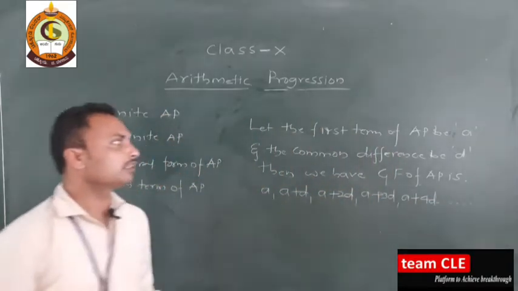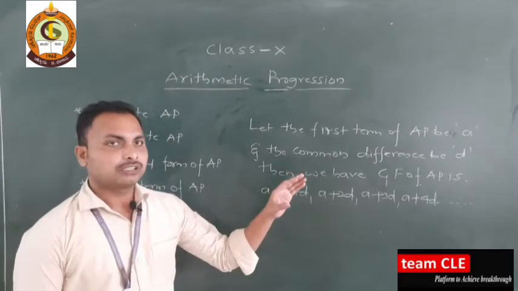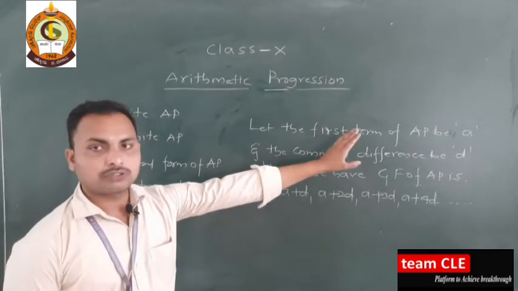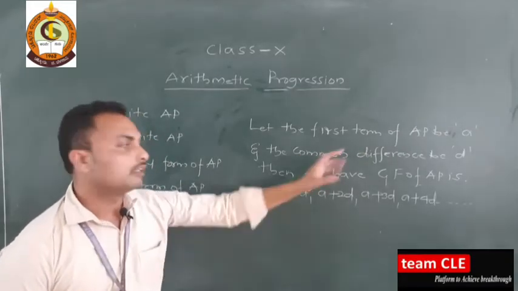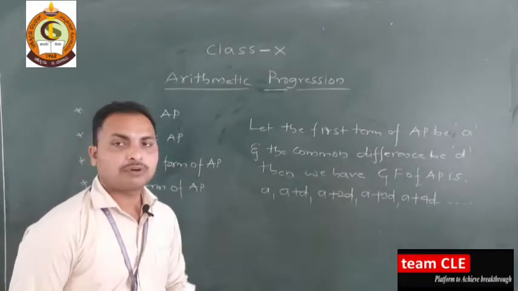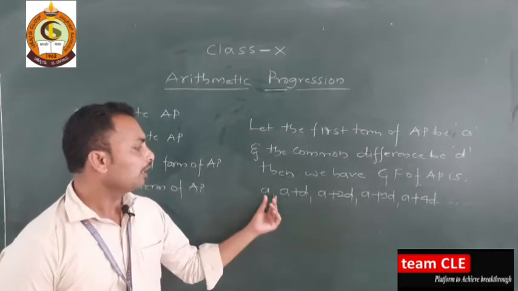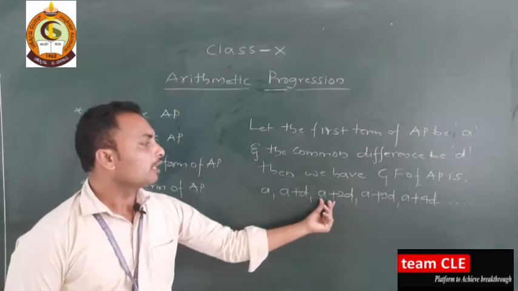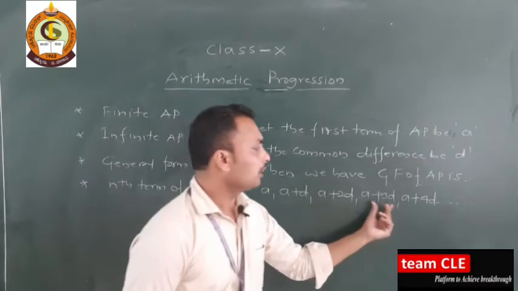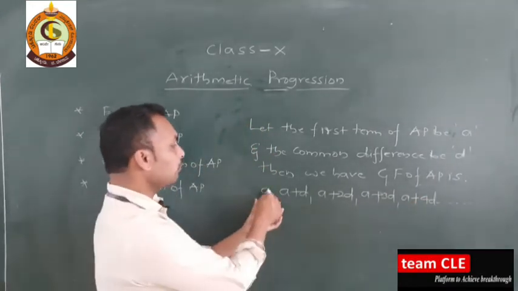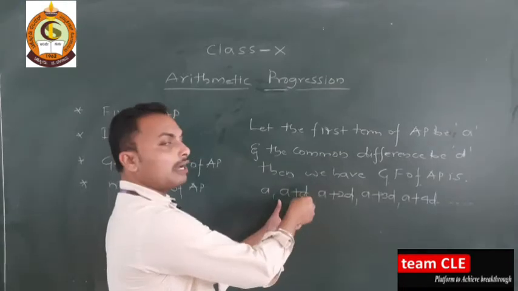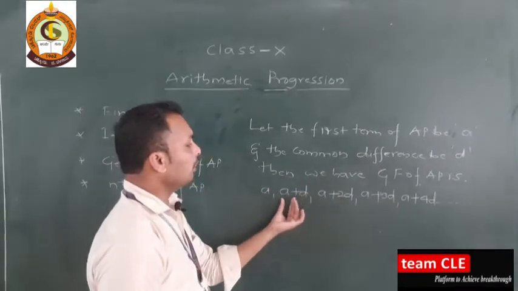Just see, we consider the first term of the arithmetic progression to be a and the common difference to be d. Then the general form is a, a plus d, a plus 2d, a plus 3d, a plus 4d. Whenever you have a, you add one common difference to it: a plus d.